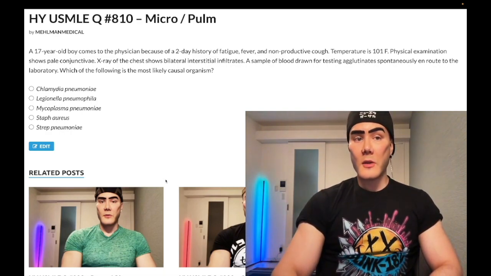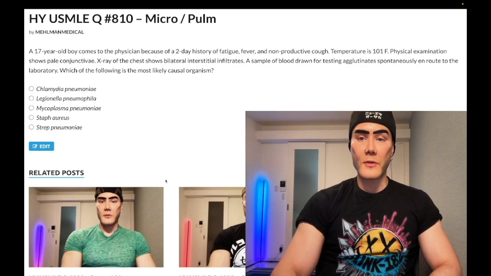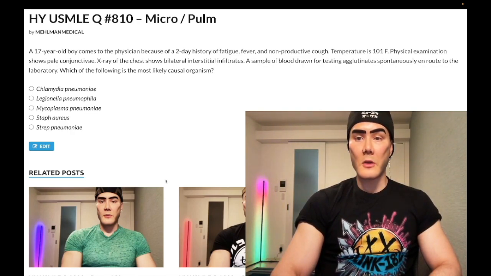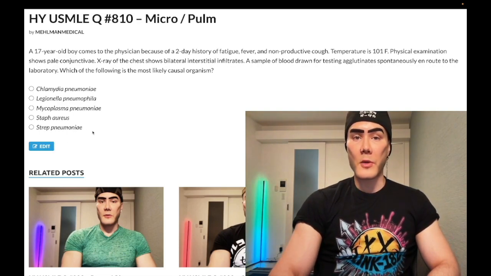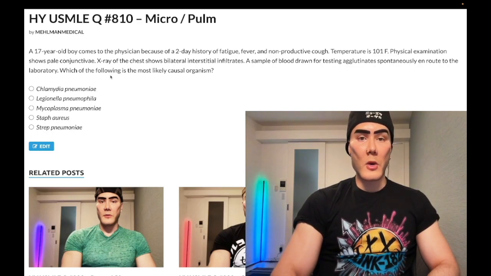Now start the clip. 17-year-old boy, history of fatigue, fever, non-productive cough, febrile 101 Fahrenheit, physical exam shows pale conjunctiva, X-ray of the chest shows bilateral interstitial infiltrates, a sample of blood drawn for testing agglutinates spontaneously en route to the laboratory. Question wants to know the most likely causal organism. Let's just whip through the answers here. Just say chlamydia pneumoniae, wrong answer.